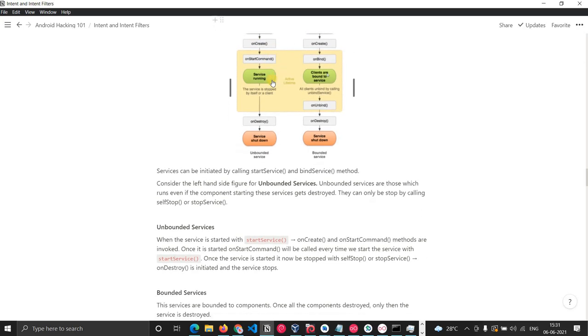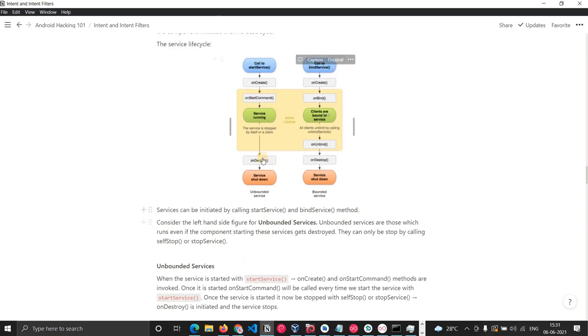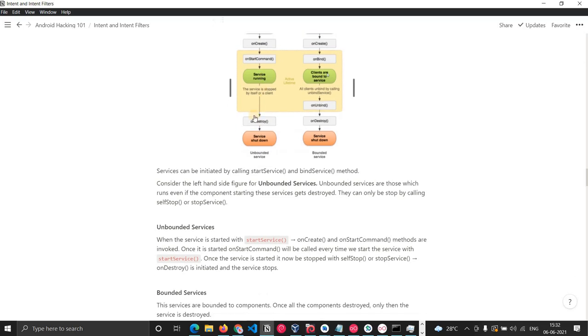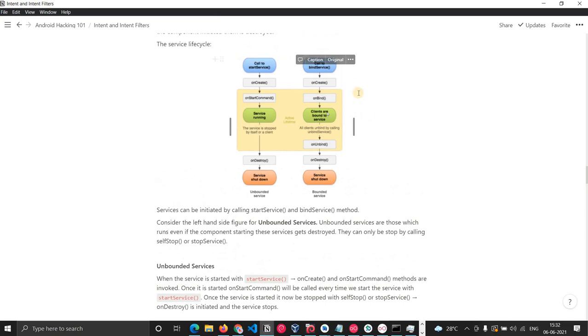Then the service will start running, and under unbound services the service can be stopped with the help of stopService. When you call the stopService method, the service will stop, onDestroy will be called, and the service will be shut down, as you can see in this flow. Okay. On the right hand side there is bindService.